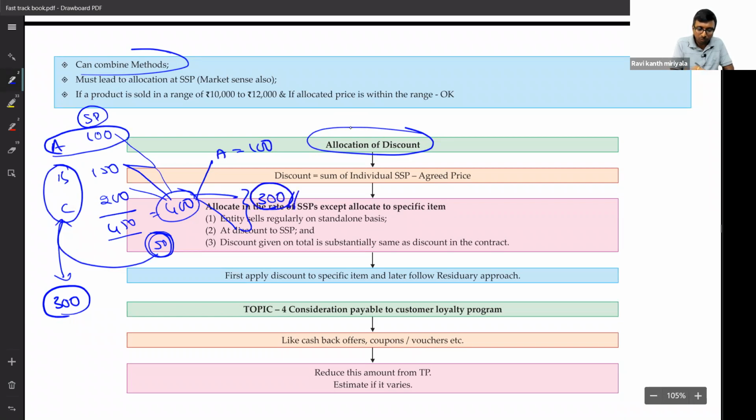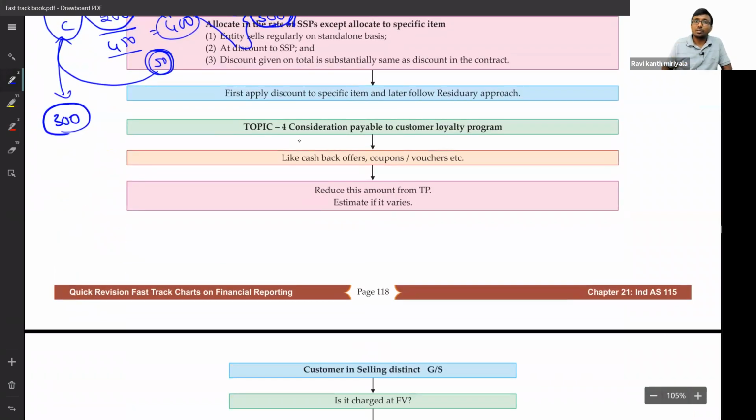300 should be allocated in the ratio of 150:200. Whenever you hand over B, accordingly you are supposed to take the ratio amount into sales. If it is observable, generally we'll give a discount on B and C when anybody purchases them, so we are supposed to do like that. If you don't do this, then what will happen? The 50 discount will be allocated to A, B, C, which is illogical and incorrect. Got it? That is the point.